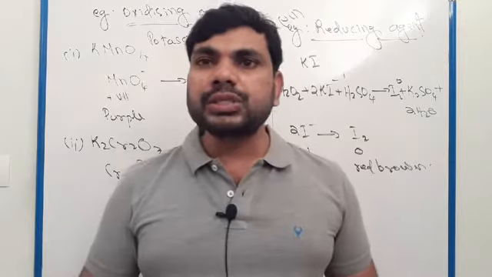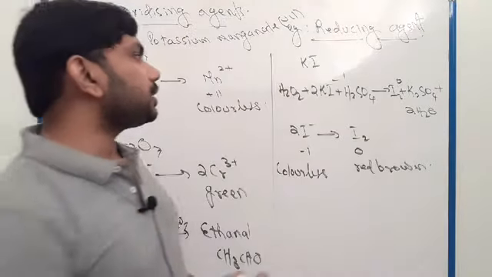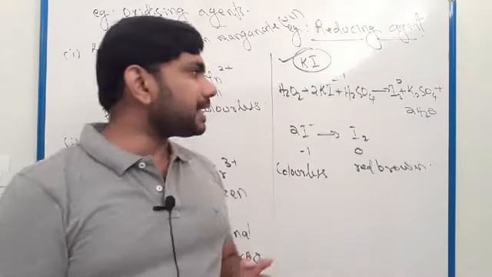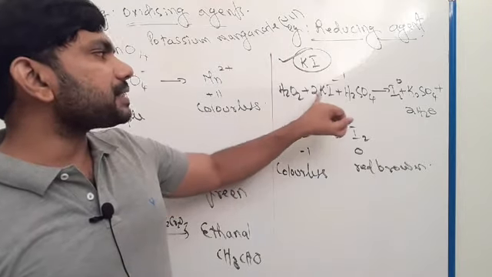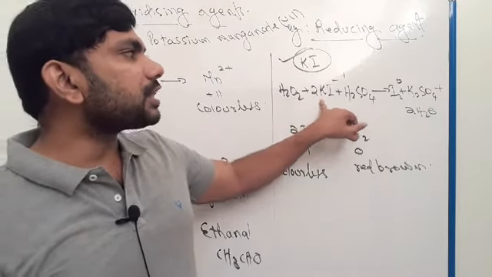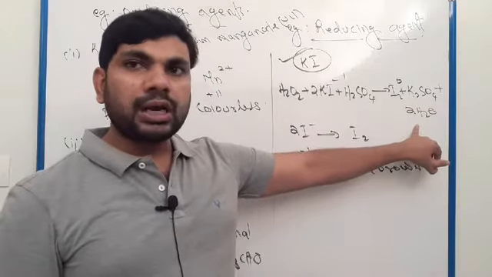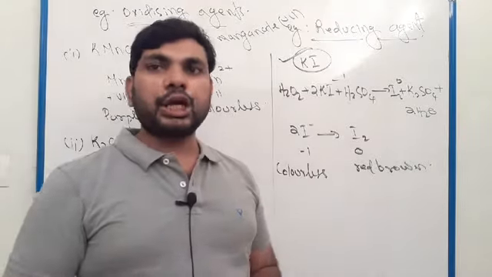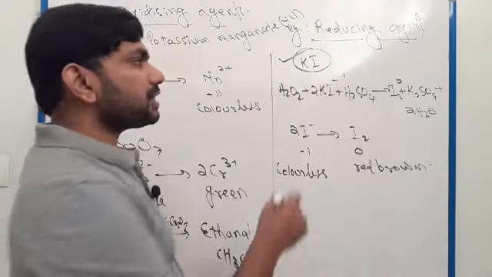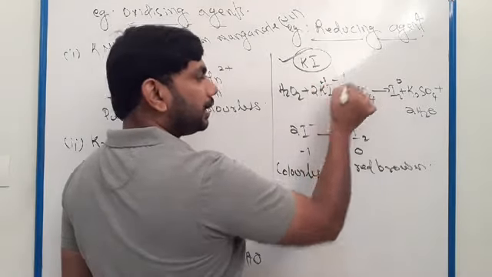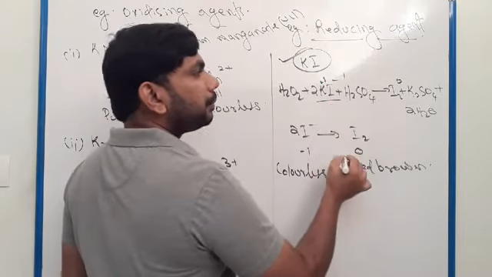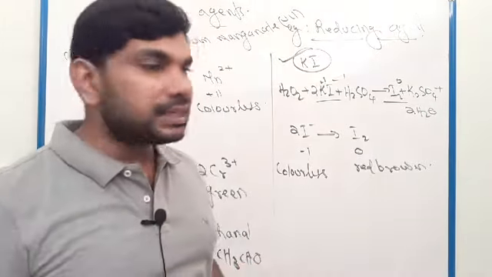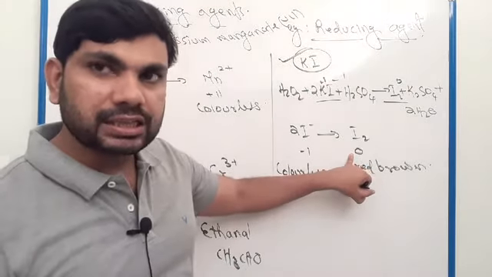Example for reducing agent: potassium iodide. Potassium iodide is a reducing agent. For example, hydrogen peroxide in presence of potassium iodide changes to potassium sulfate and water. Here potassium iodide acts as a reducing agent in this chemical reaction. Look here, potassium iodide, K plus and I minus. Here it is iodide, I minus, and here it is I2. I2, iodine in free state, has 0 oxidation state.